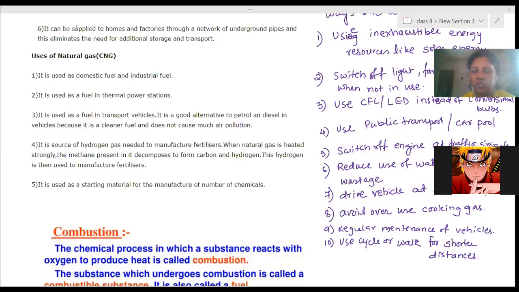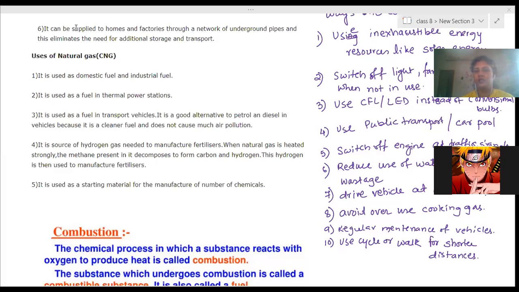In common words, we use the word burning. Burning means reaction with atmospheric oxygen gas. Any substance that reacts chemically with atmospheric oxygen and produces a large amount of heat energy, this process is called the combustion process. Are you able to understand what we mean by combustion?